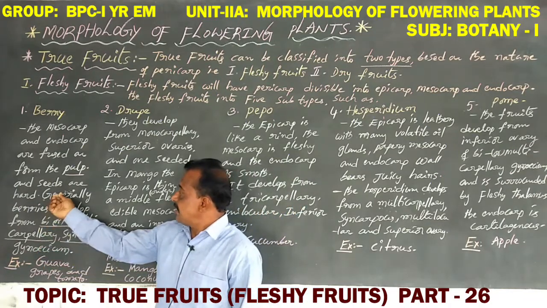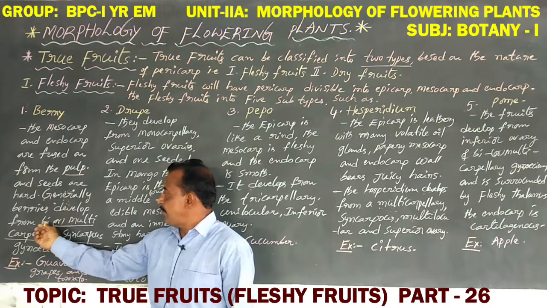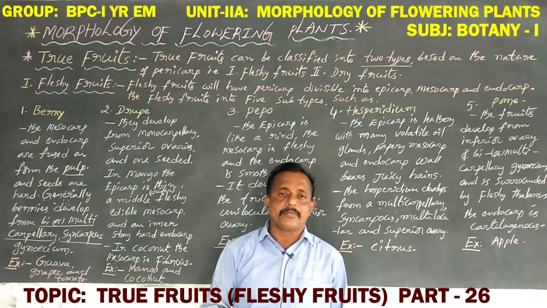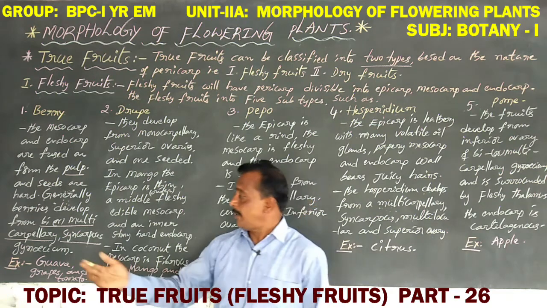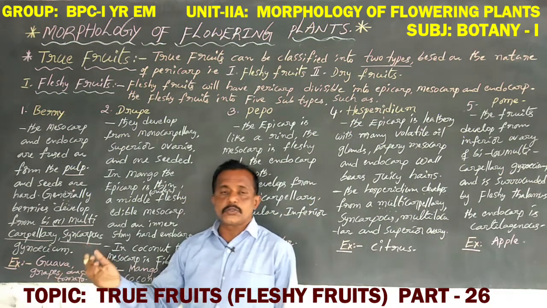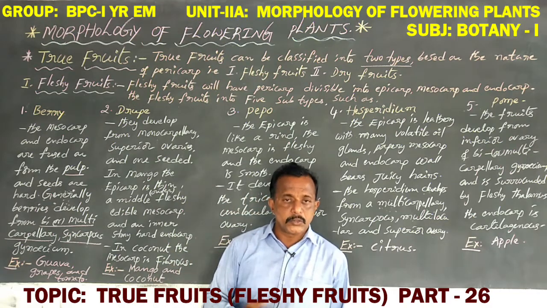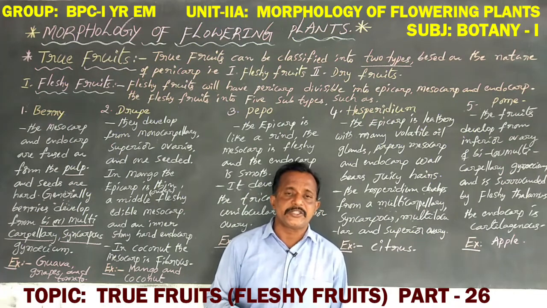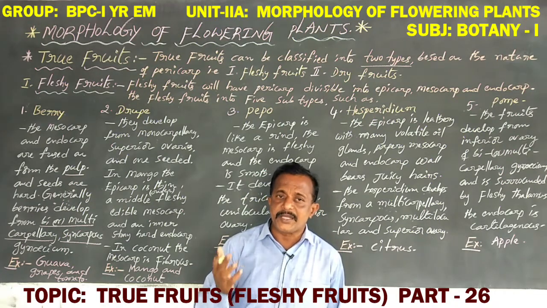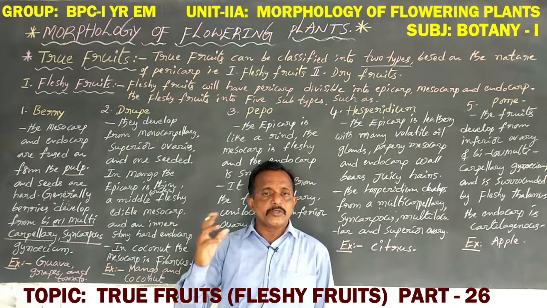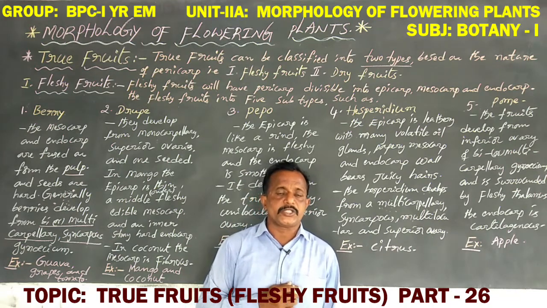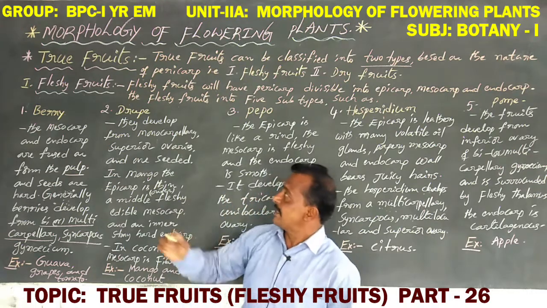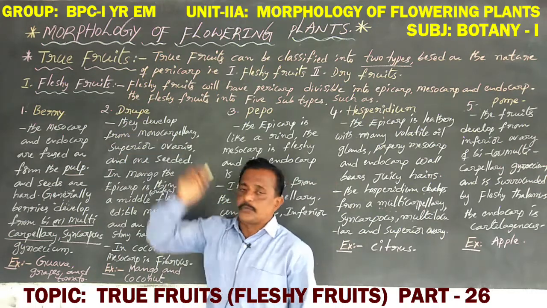Generally, berries develop from bicarpellary or multicarpellary ovaries, that is two carpels or more than two carpels, so two seeds or more than two seeds, and syncarpous gynoecium. That means the ovary is always situated in the higher position of the thalamus. That is berry. Second subtype: drupe.